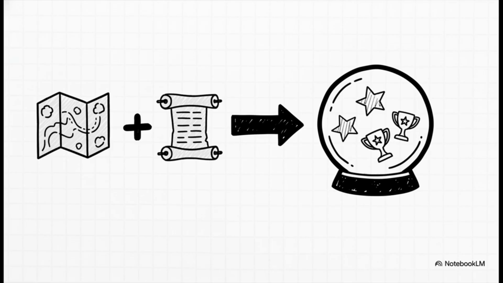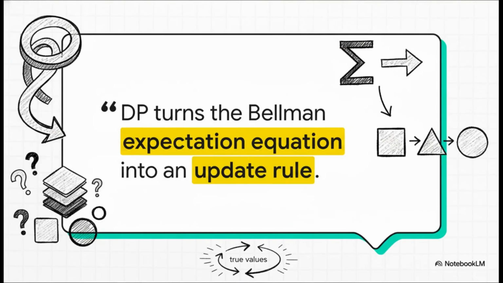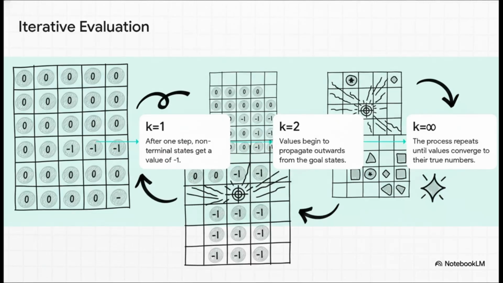Our goal is to calculate the value function, v pi, which is basically a number for every single spot on the map that tells us, here's the score you can expect to get from this point forward. And the key is turning that big, scary-looking Bellman equation into a simple update rule. Don't get bogged down by the math. Just imagine every square in our maze starts with a value of 0. Then we do a sweep, updating each square's value based on what its neighbors are worth. We just keep doing these sweeps, and with each pass, the values get more and more accurate until they finally lock in.